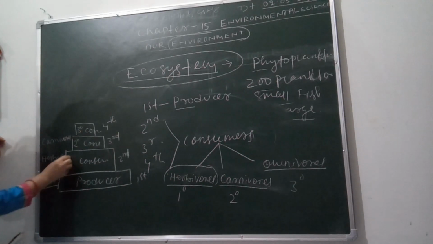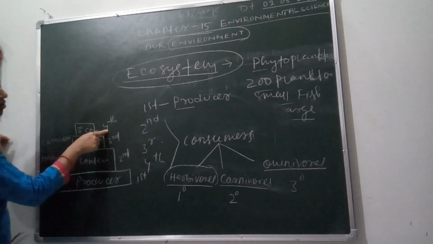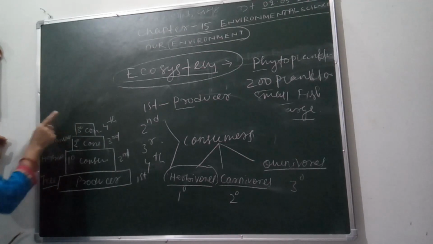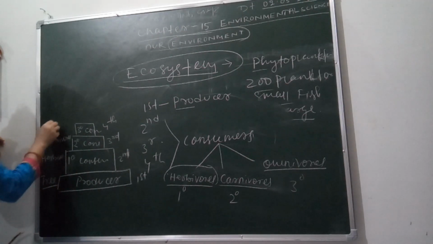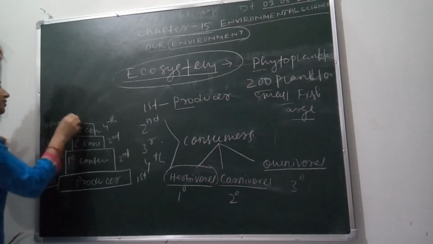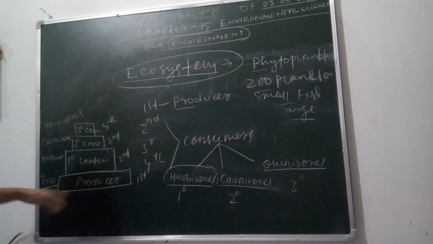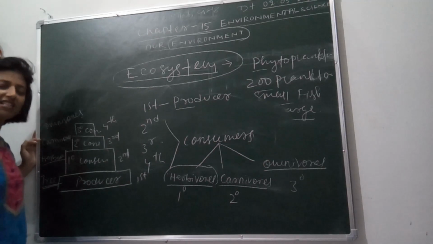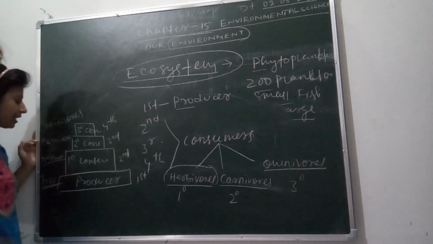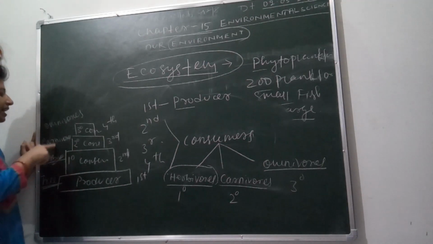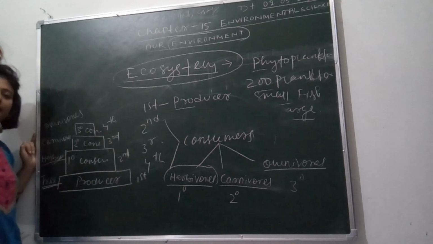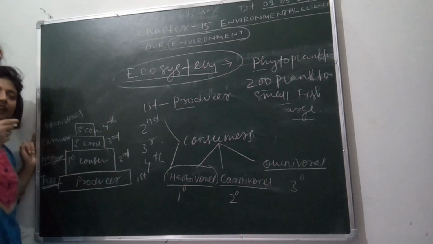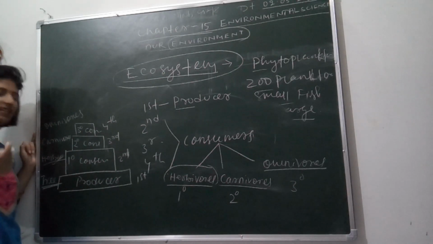The fourth trophic level is acquired by the tertiary consumer, the omnivorous. In herbivorous, the herb-eating animals like cow, goat, deer, rabbit, etc. come. In carnivorous, tiger, bear, lion, etc. come.